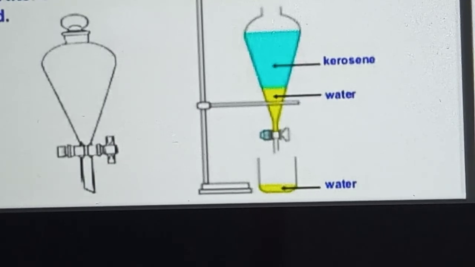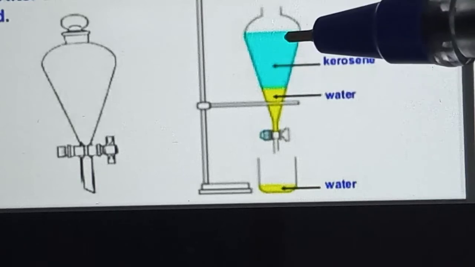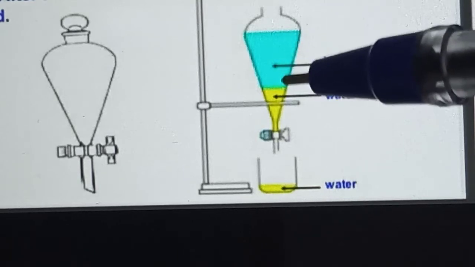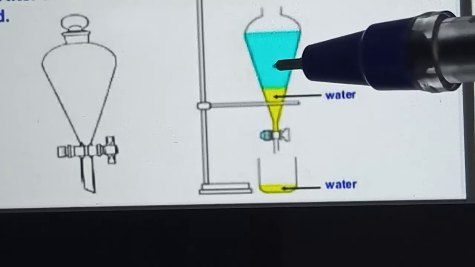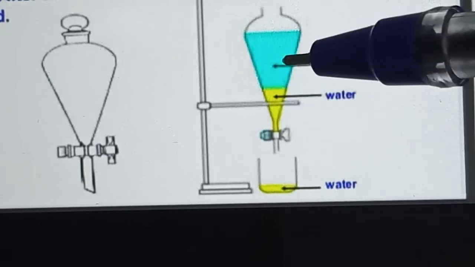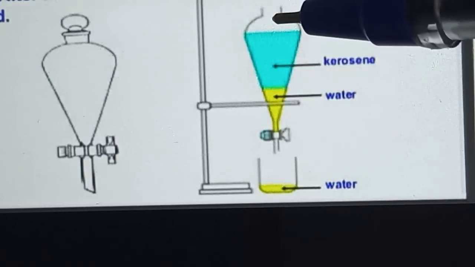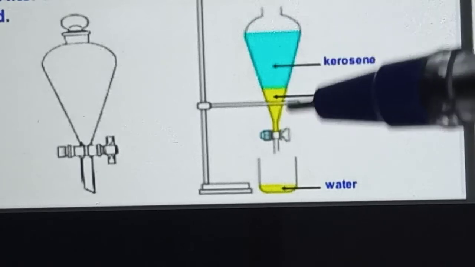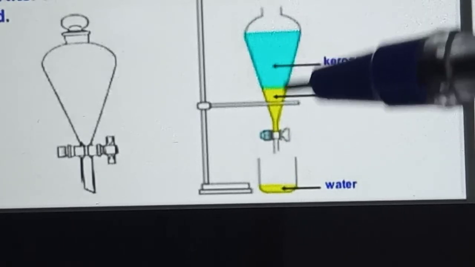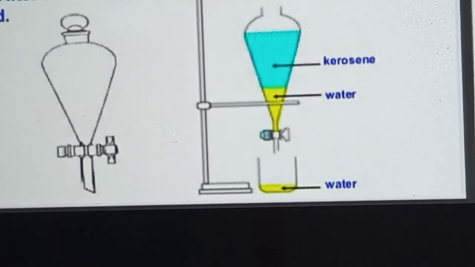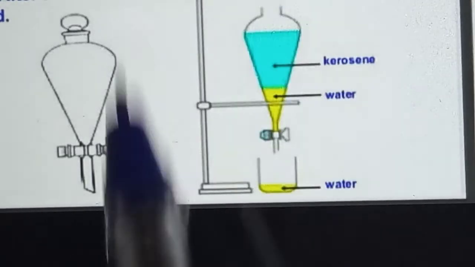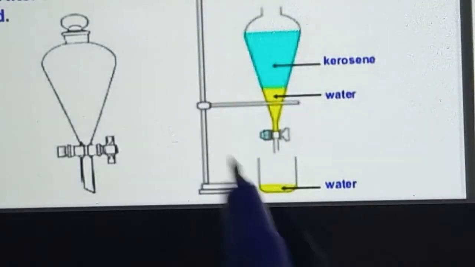For example, take three liquids: water, kerosene, petrol. Petrol is very light compared to kerosene, so petrol will come up. Like this we can separate the mixtures with the help of the decantation method, using a separating funnel.